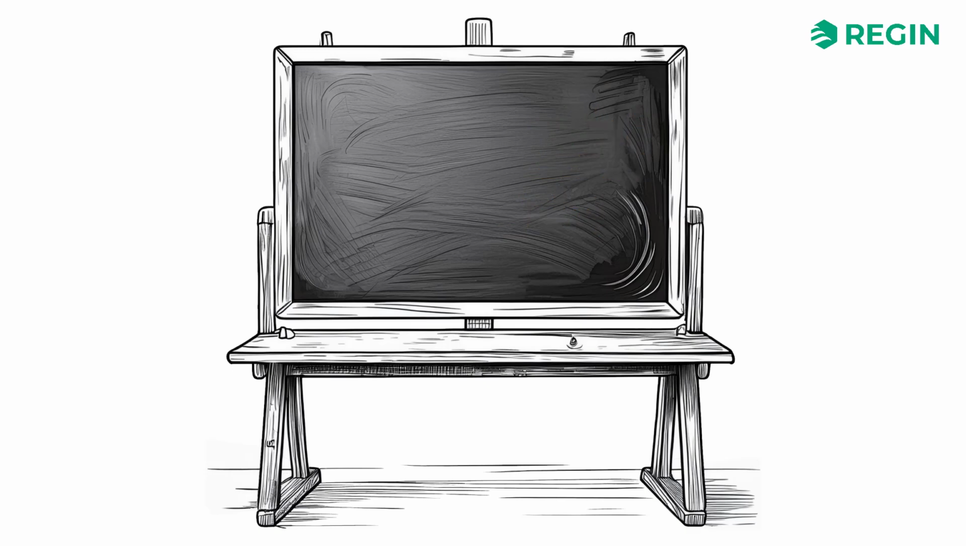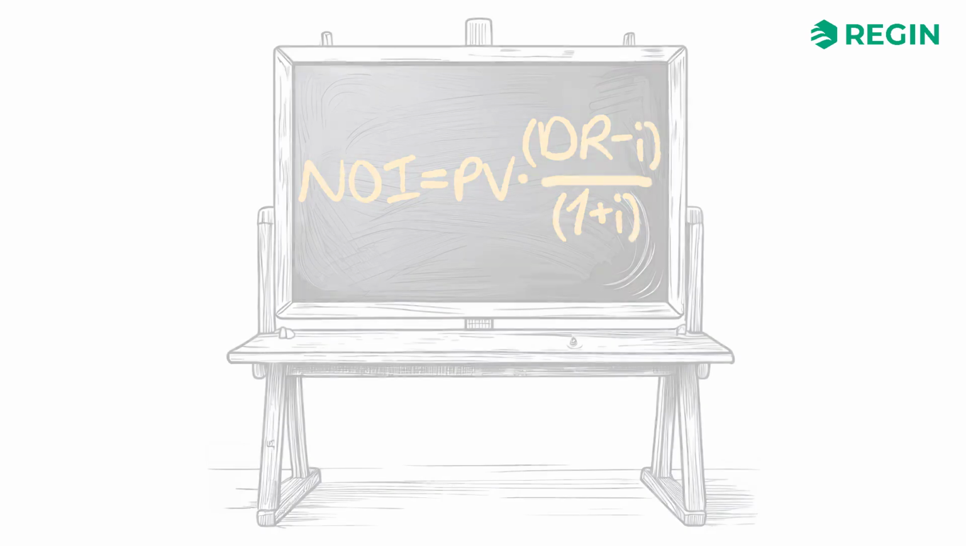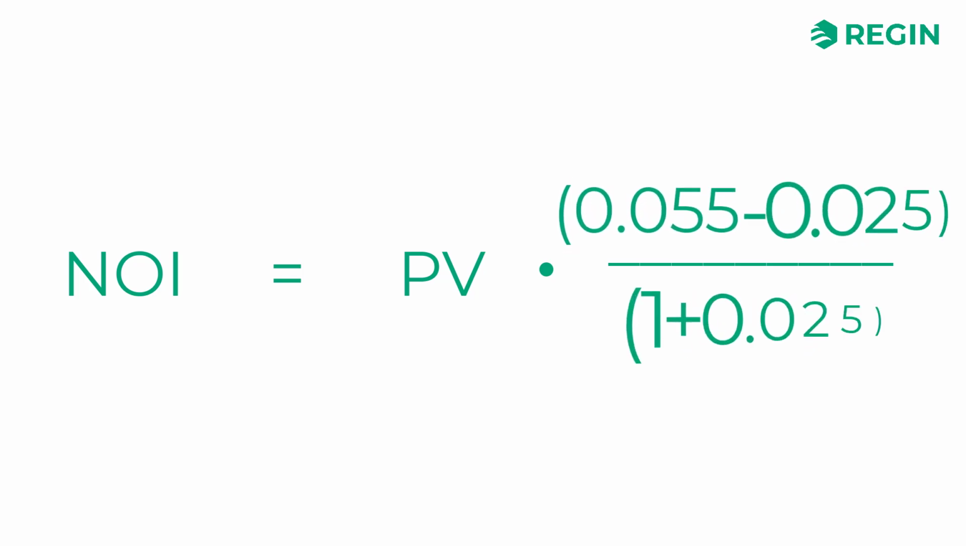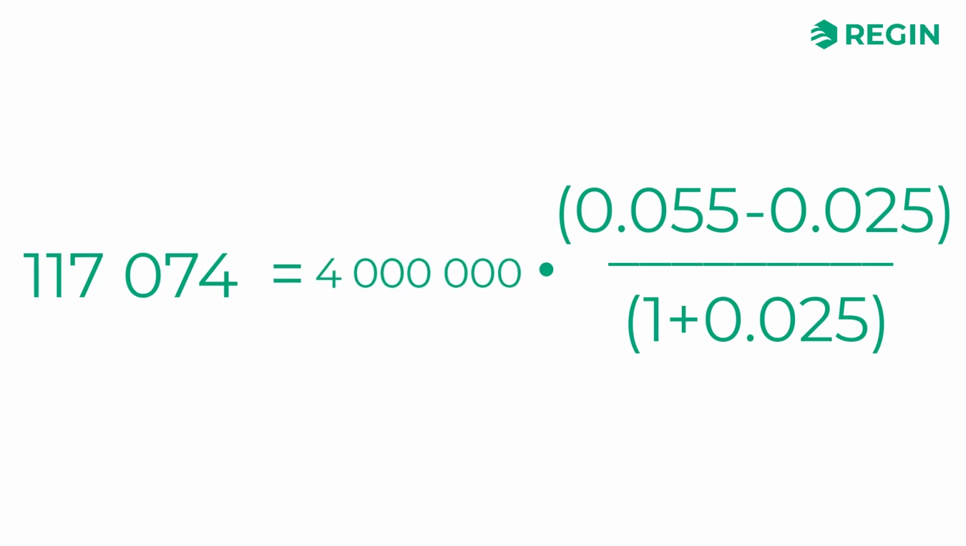For example, say that you want to increase your property value to 4 million euros. For that, we can change the formula to investigate how much the property's NOI needs to increase in order for the desired goal to be achieved. Using this formula, with the same values for discount rate and inflation, we can conclude that a net operating income of about 117,000 euros is required to achieve a property value of 4 million euros.